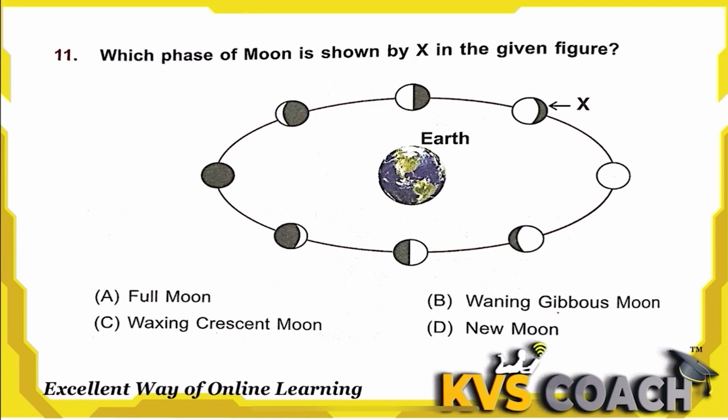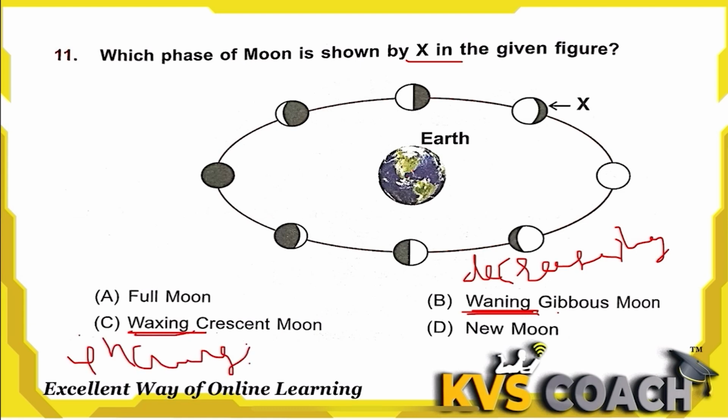Question 11 is, which phase of the moon is shown by X in the given picture? Look at the picture. This is the picture of the earth, and the moon is revolving around the earth. Here you can see two words, waning or waxing. What is the meaning of waning? Waning means decreasing its size. And waxing means increasing.